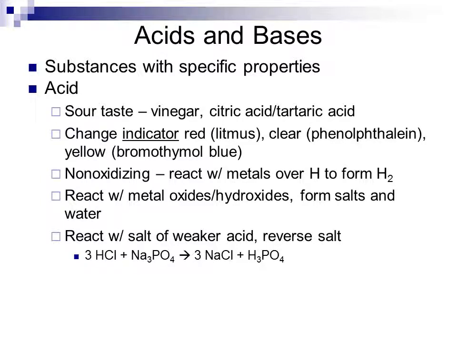If you react a strong acid with a salt of a weaker acid, which is the weaker acid without its protons, without its H's, and in place you'll have cations like sodium or potassium, you'll generally form the reverse salt and the weaker acid. So taking hydrochloric acid and reacting it with sodium phosphate, which is a sodium salt of phosphoric acid, will generate sodium chloride, which is the salt of hydrochloric acid, and phosphoric acid.